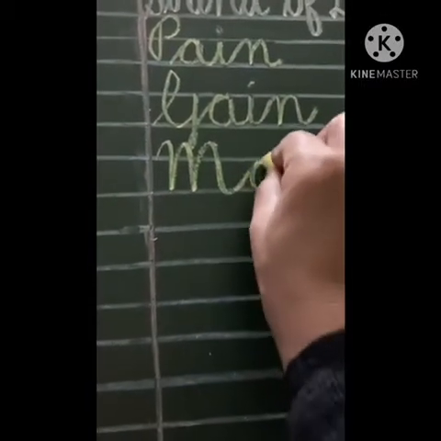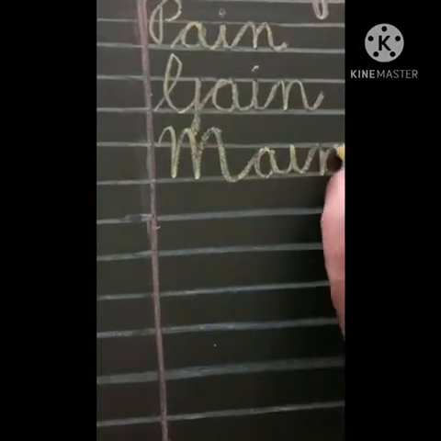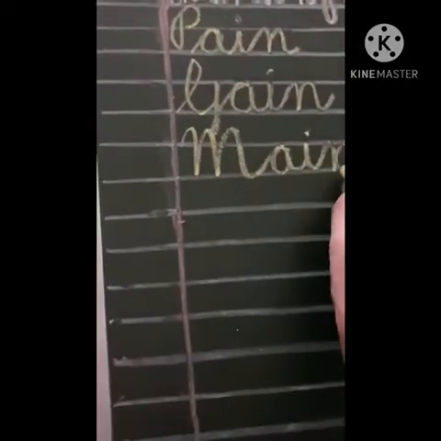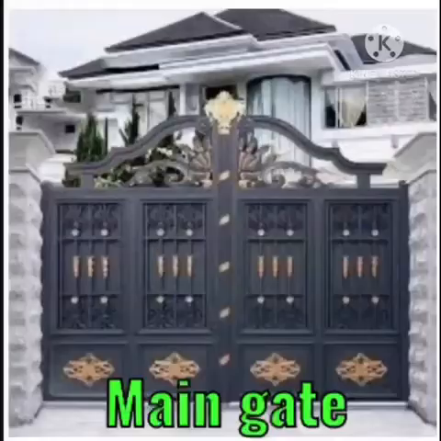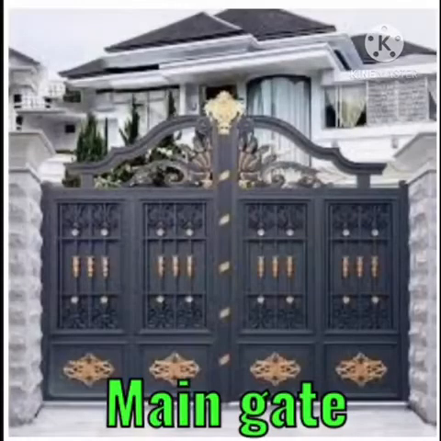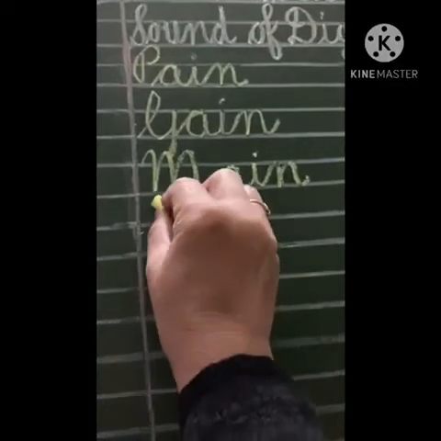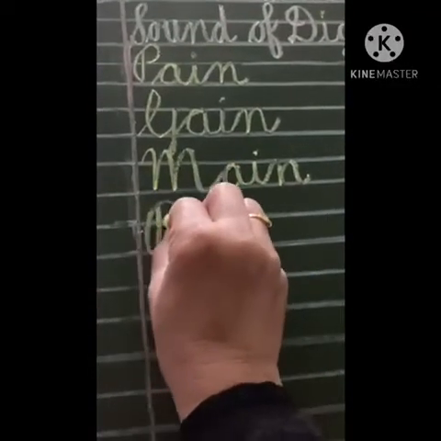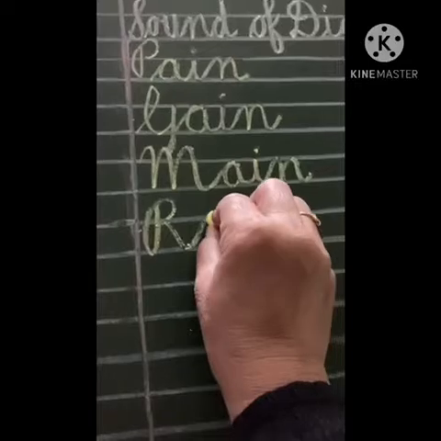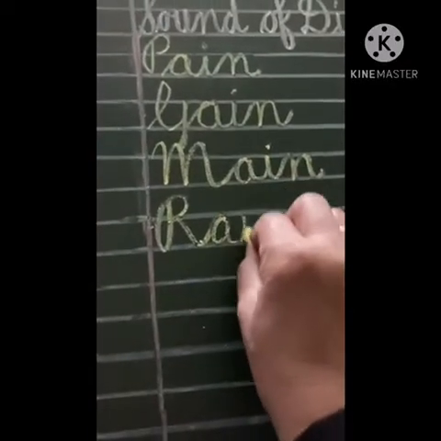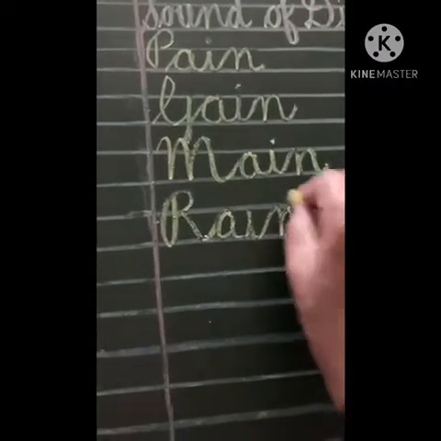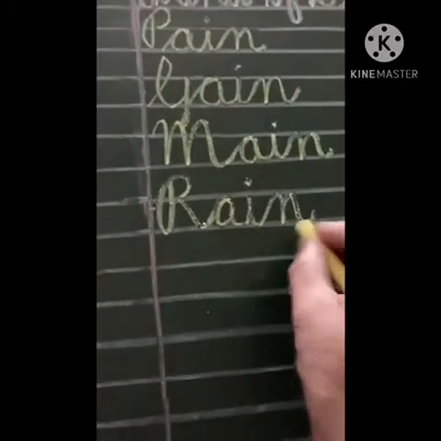Our next word is starting with M capital A I N. Main. This is the main gate of the house. Next is starting with R capital. Make R like this. A I N. Rain. In this clip, we can see that water drops are dripping down.